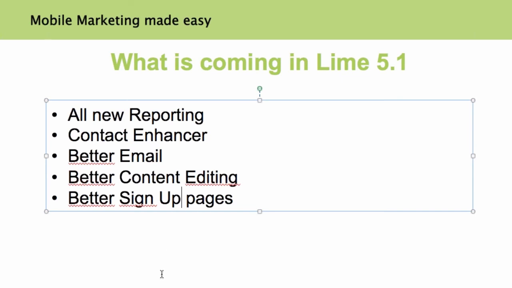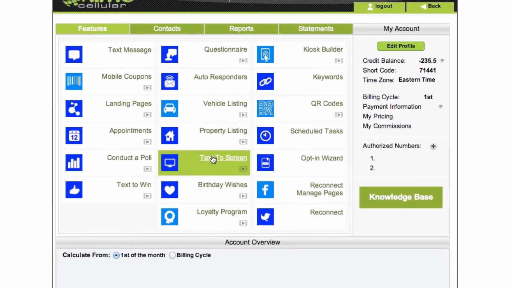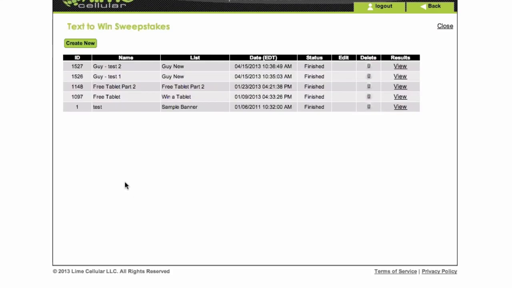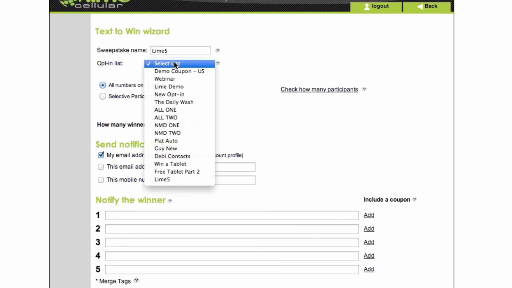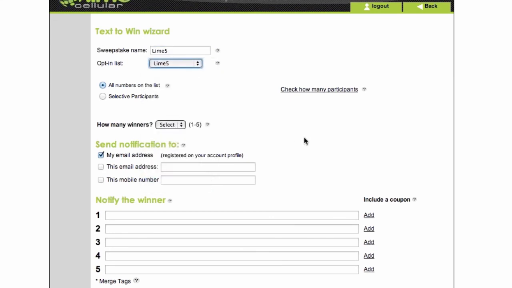Now from here, let me go to Text to Win. All right, Text to Win. We'll create new and we'll call it Line 5. We'll select an opt-in list from Line 5. We'll select one winner and we'll get an email. I'm going to get notified, but we're also going to notify the winner.